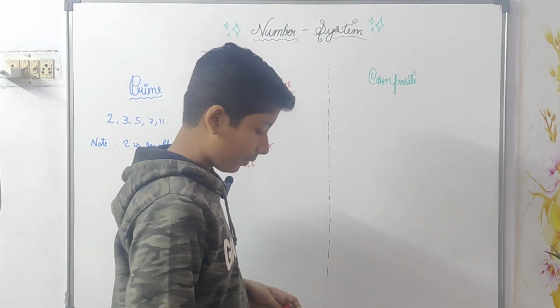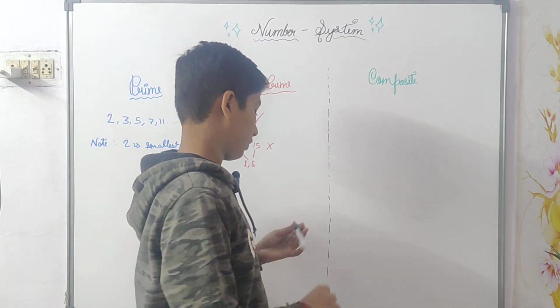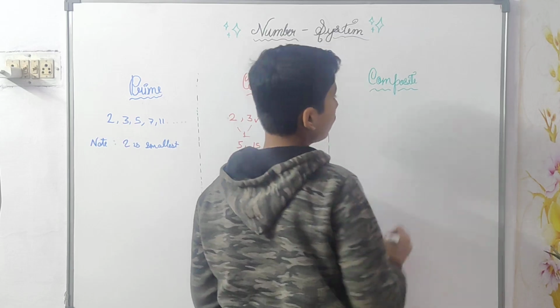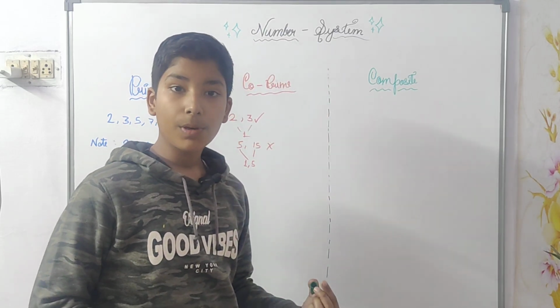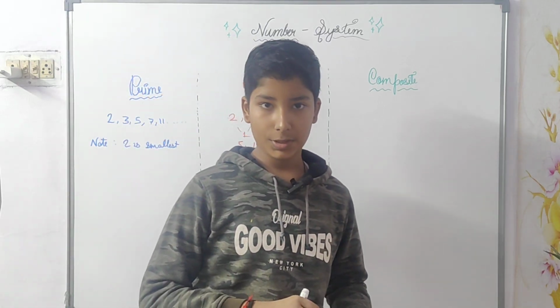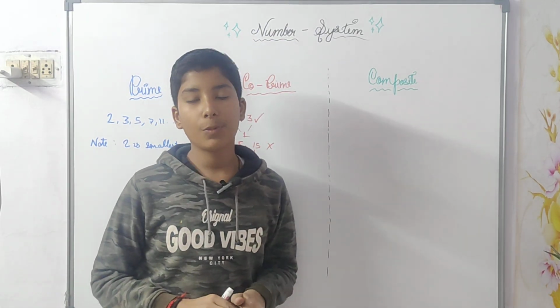Now composite numbers. I require the green marker. Numbers excluding the prime numbers are known as composite numbers, meaning non-prime numbers are known as composite numbers.